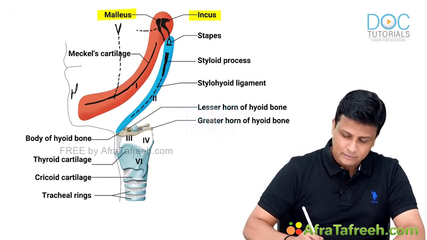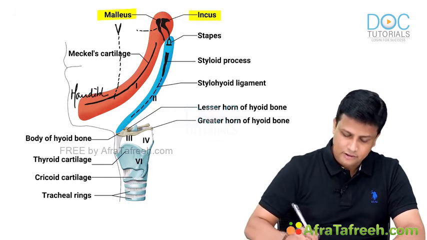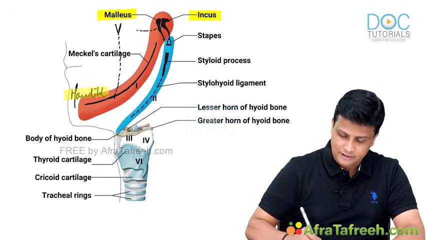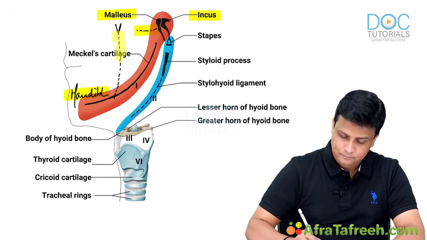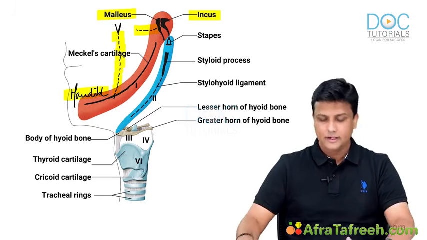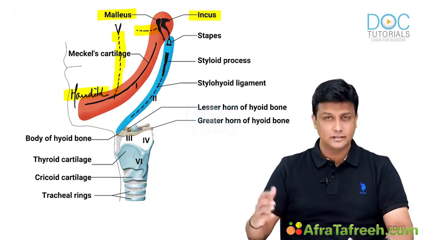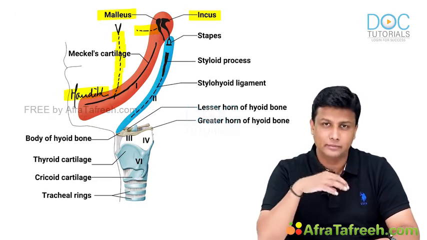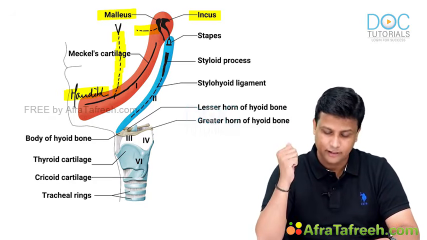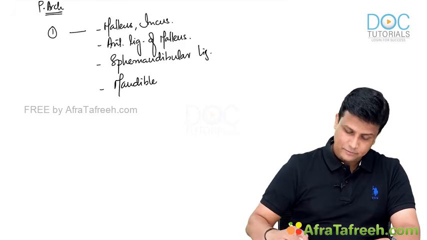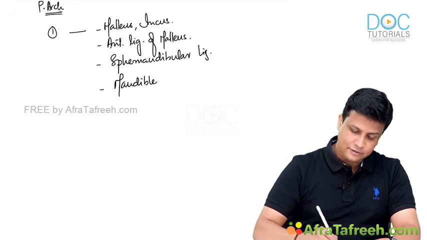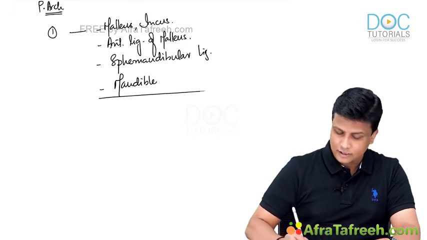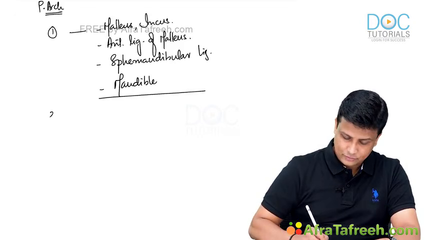Then of course the mandible, and if it is mandible here, then everything remaining is quite easy. Hope you're able to understand here. I repeat again: malleus and incus, anterior ligament of the malleus, sphenomandibular ligament, the mandible, and the remaining indirect derivatives of that. Next one. Now once you are done with the derivatives from the first arch, welcome to arch number 2, second arch.